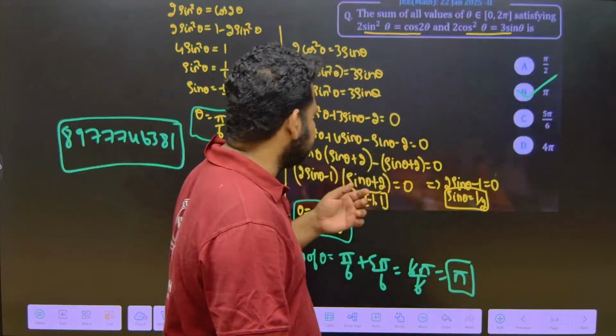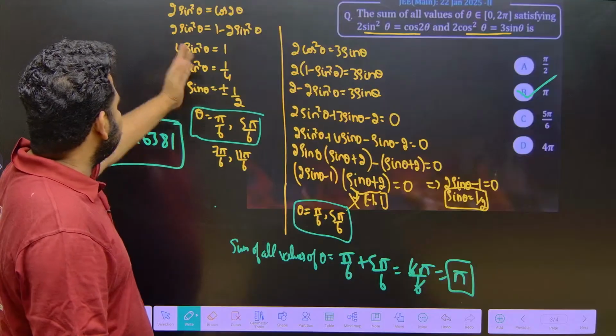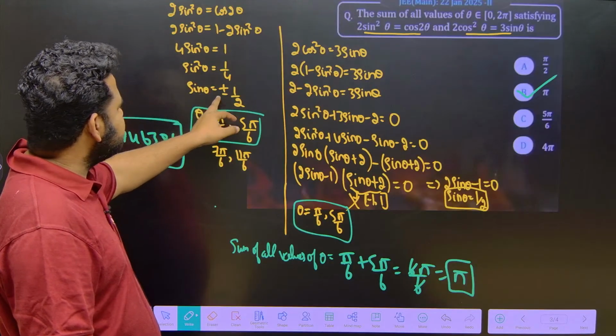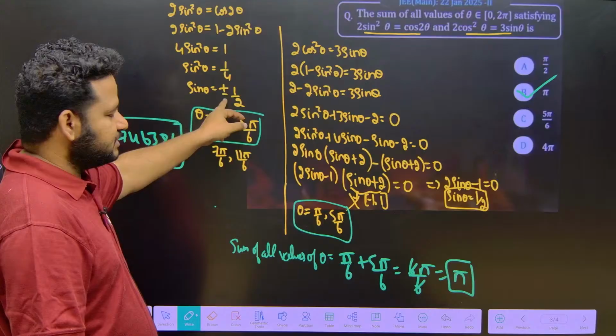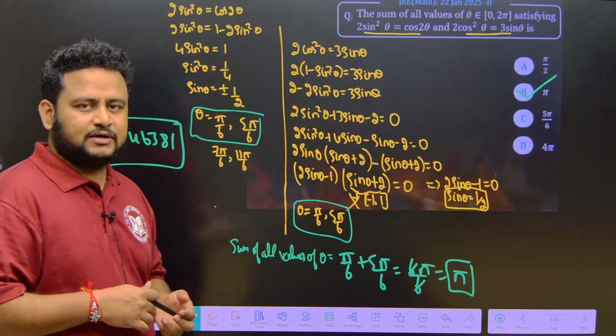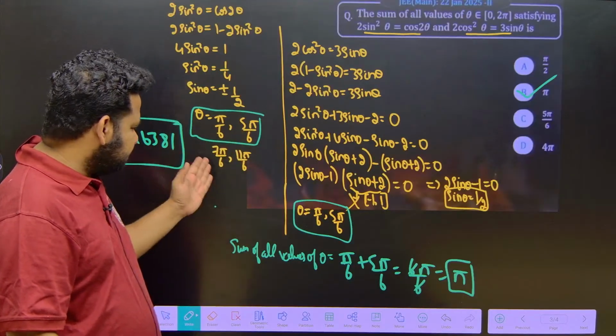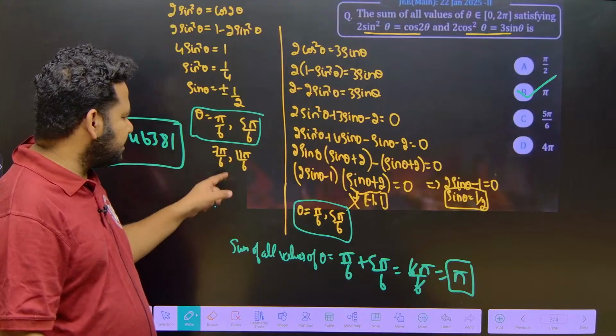This is a fairly simple question. So, it is based on double angle formulas. On simplifying this, I will get sin theta is equal to plus or minus 1 by 2. So, that means what? Plus or minus means it is covering all the 4 quadrants. In the first quadrant it is pi by 6, second 5 pi by 6, in the third it is 7 pi by 6, in the fourth it is 11 pi by 6.